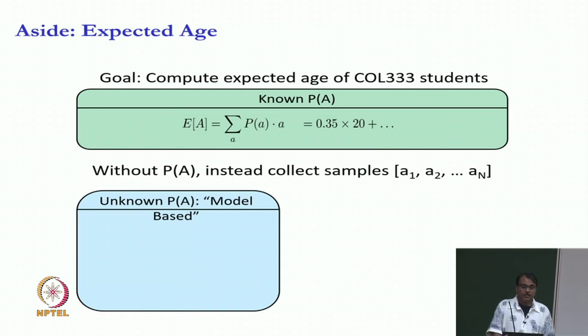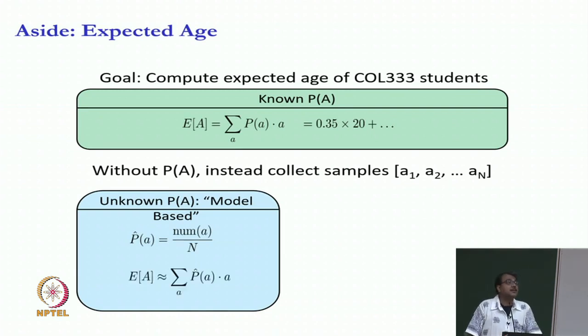So, you would compute p hat of a, where hat means this is my estimated version, and you compute p hat of a as the number of times a came divided by the total number. And now that you have the probability distribution, you can compute an estimated expectation by simply taking the formula and putting in p hat instead of p. In the limit of infinite samples, this gives you the right expectation.